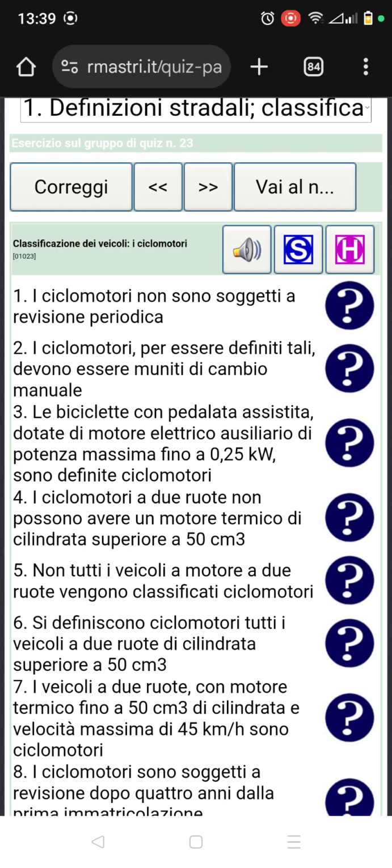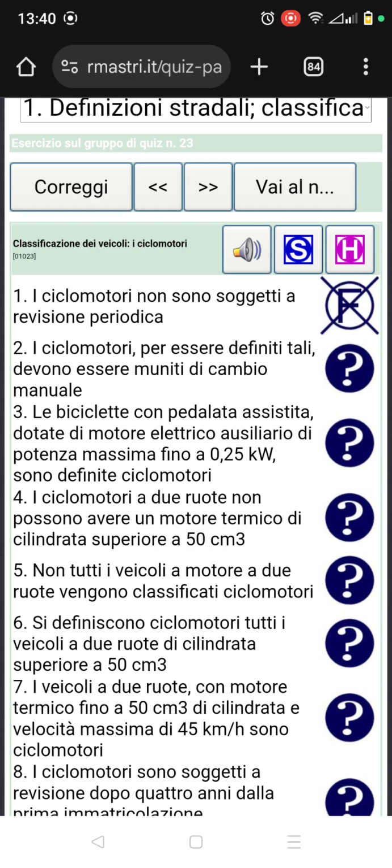So number 1 question: i ciclomotori non sono soggetti a revisione periodica? So you see the number 1 question. It says these small motorbikes are not subjected to periodic revision. No, it's false, because they are subjected to revision periodically.